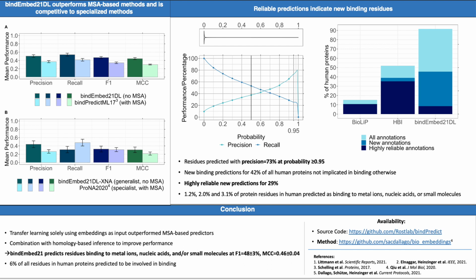BindEmbed21DL is also publicly available. The source code is available via the GitHub repository BindPredict, and then BindEmbed21DL as well as homology-based inference and the combination of both methods. BindEmbed21 is integrated into the bioembeddings pipeline, which allows easy use of the method and its components because bioembeddings provides examples and also configuration files that can easily be executed to run predictions.